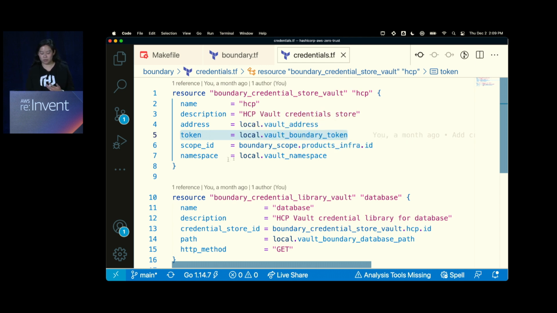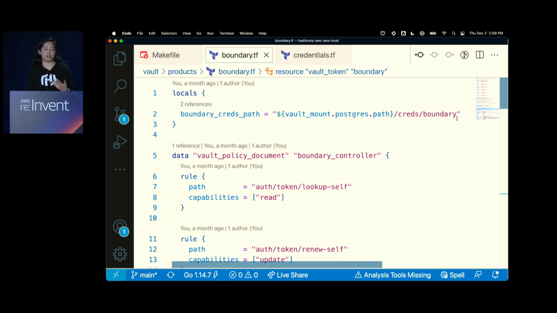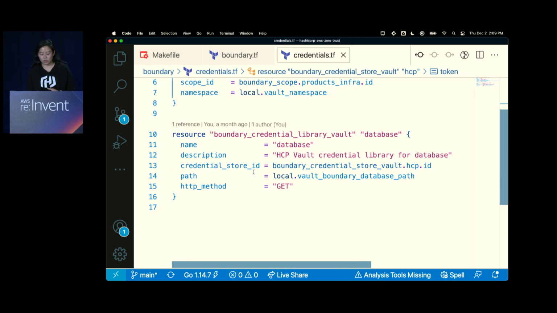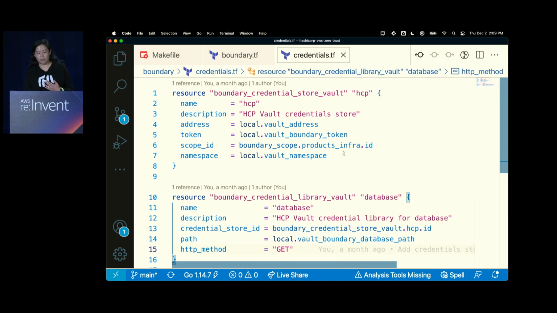So all of this is parameterized, which makes it a little bit tricky, but walking through a little bit, remember that our credentials path for Boundary to get database credentials is creds Boundary, and I pass that credentials path here into the Boundary credential library resource. So I create something called a credential library, and what that will do is set the exact path that needs to be accessed by Boundary to retrieve specific database credentials. And it's a get method, it's a read method, there's nothing fancy about this particular retrieval. You can set different kinds if you need to, but it is a Vault API, right? And more importantly, I was able to pass in that token as well as the address to the credential store.